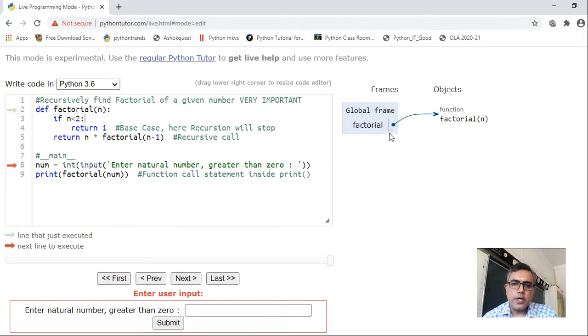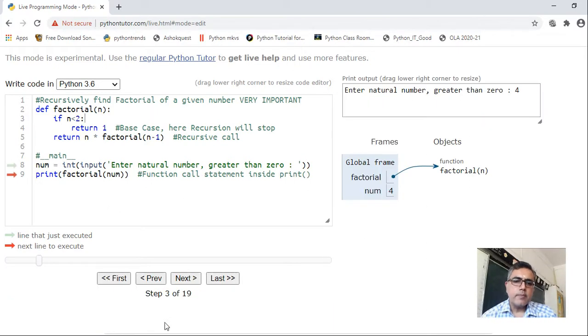Function, this name is pointing to some function. Okay, then it is asking me to enter a number. I'll enter number 4. Click on submit. Right, so one variable num has been created with value 4. Now click on next.